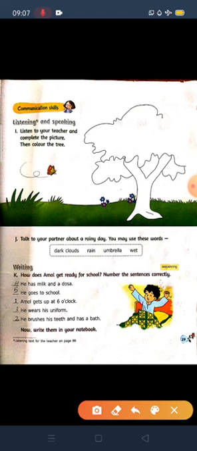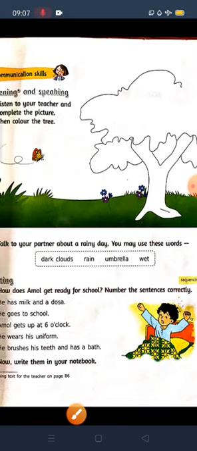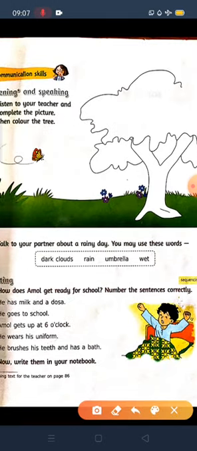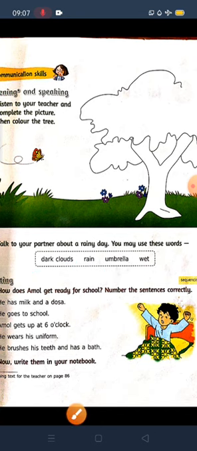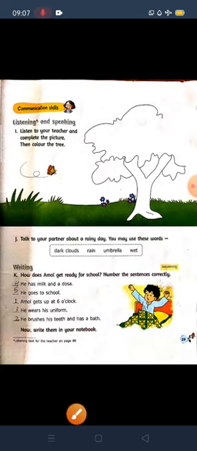Okay, now question number J. Talk to your partner about a rainy day. You may use these words, children. Talk to your partner means if you are having your brother or sister at your home, you can talk with them. Otherwise you can talk with your friend, neighbor friend. Okay, about a rainy day you can add these words: dark clouds, rain, umbrella, wet. Children, this is not that much necessary, but I can tell you, you listen.